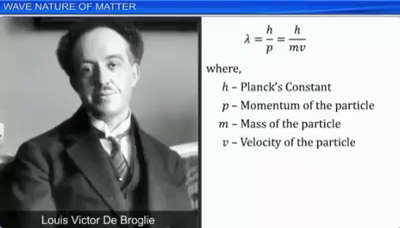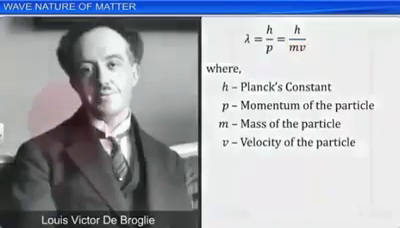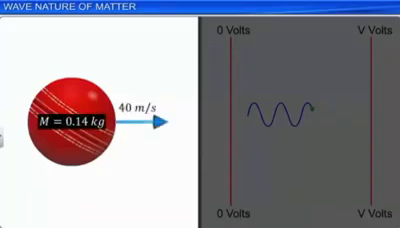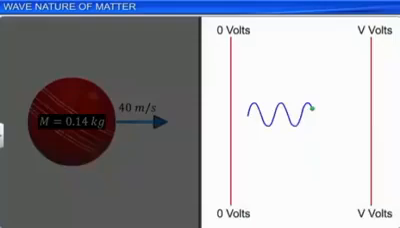The dual nature of matter is evident in the de Broglie equation. The left-hand side of the equation has the attributes of a waveform, while on the right-hand side are the typical attributes of a particle. Let us calculate the de Broglie wavelength of a cricket ball of mass 0.14 kg moving with the velocity of 40 meter per second, and an electron of mass m and charge e accelerated through a potential V, and compare the impact of de Broglie wavelength on matter.